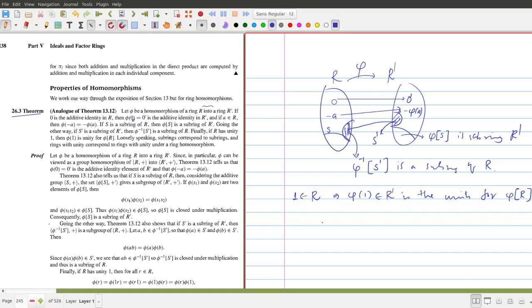This is because we can say that phi of x times phi of 1 will be phi of x itself. Since phi is a ring homomorphism, using the second property you can write this as phi of x times 1. Since 1 is the unity of the ring R, x times 1 equals x, so this will give phi of x. Now you can say that phi of x times phi of 1 is always phi of x, therefore this phi of 1 is the multiplicative identity. In fact, this is a unity of phi of R. So this is the content of theorem 26.3.